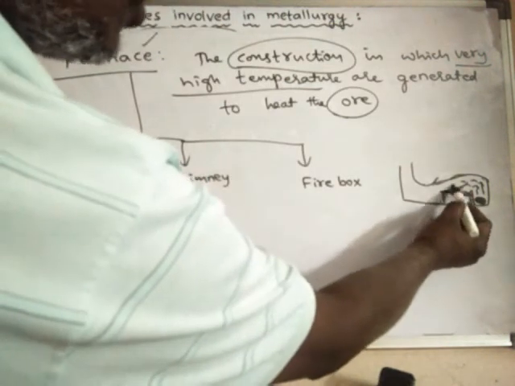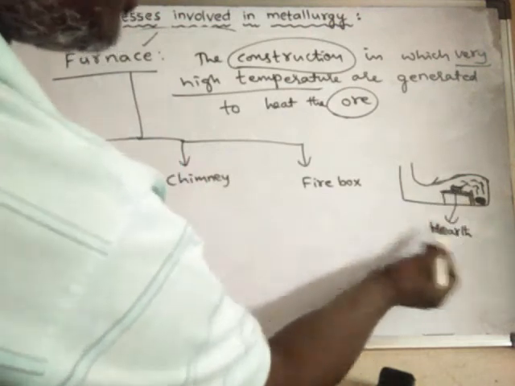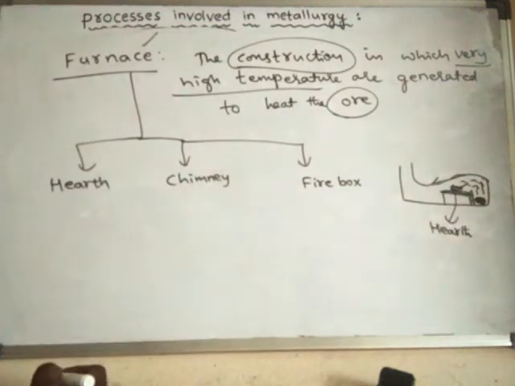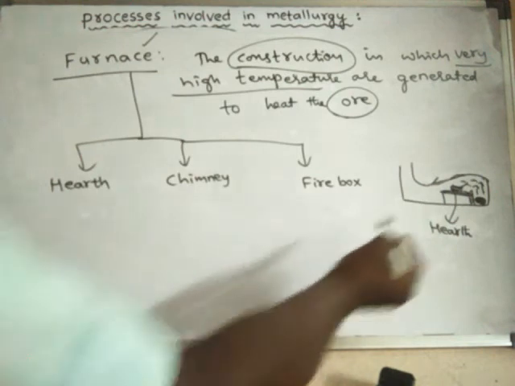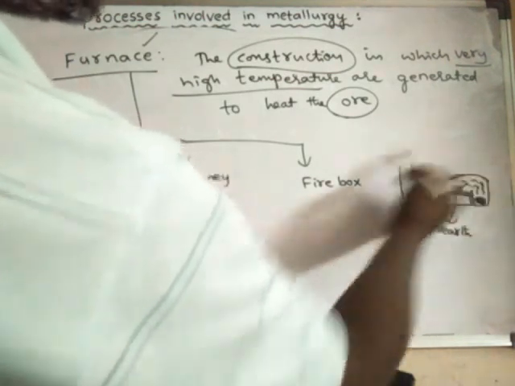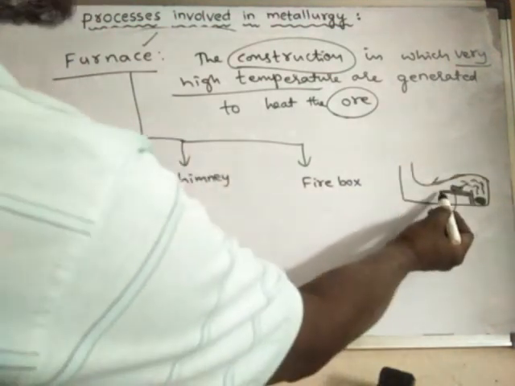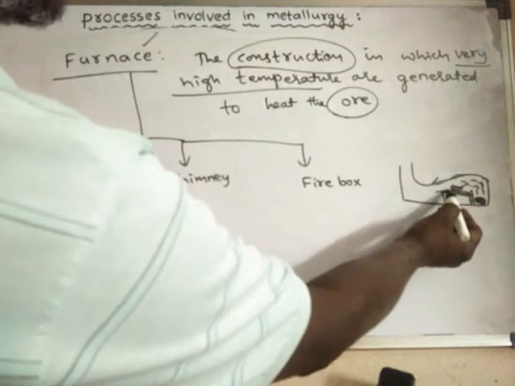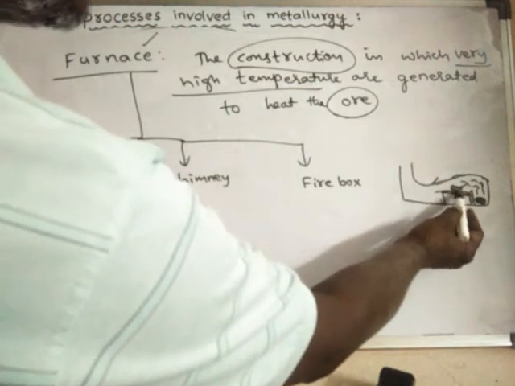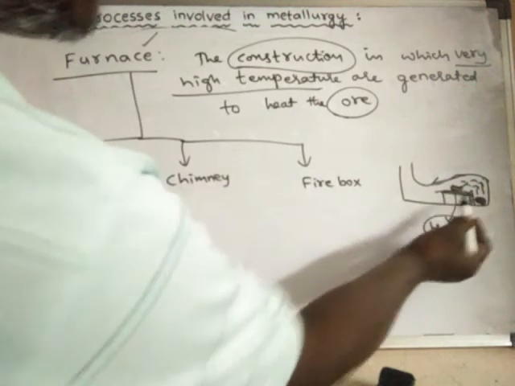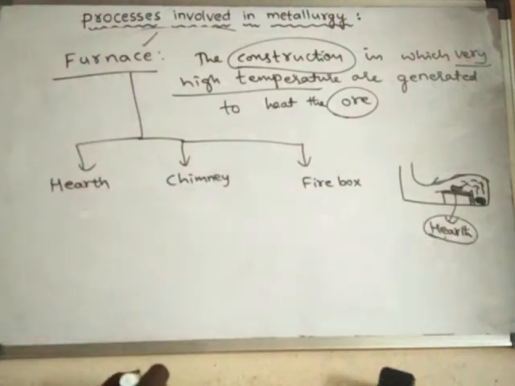On this hearth, the ore is kept. The hearth is the place inside the furnace where ore is kept for heating purposes.